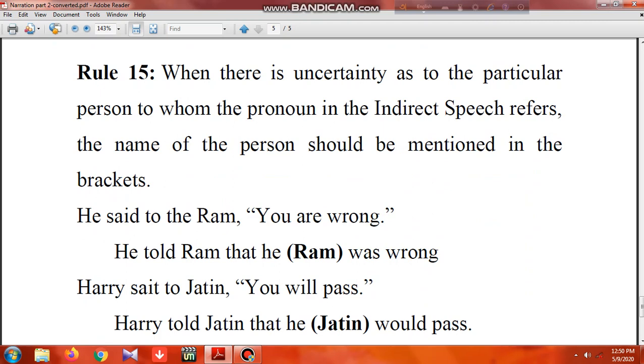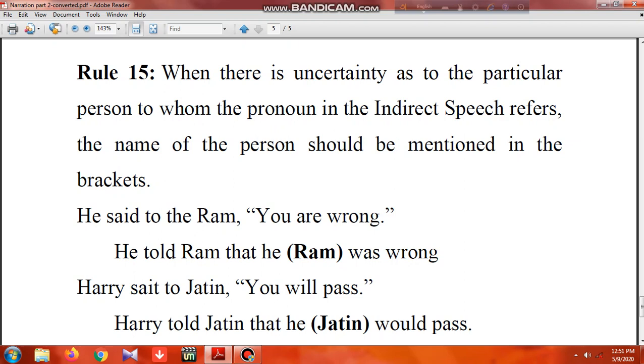The last rule for today says when there is uncertainty as to the particular person to whom the pronoun in the indirect speech refers, the name of the person should be mentioned in brackets. We do this whenever we have confusion about the subjects. If there's similarity or we don't know to whom it refers, it's better to write the name in brackets, or you can write the first letter of that person's name.